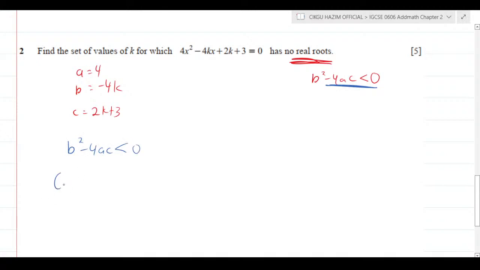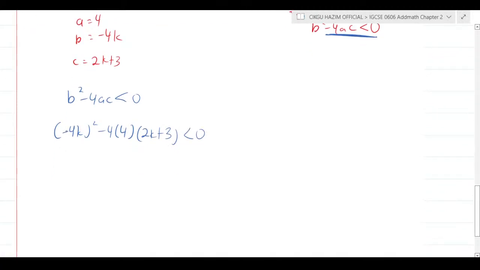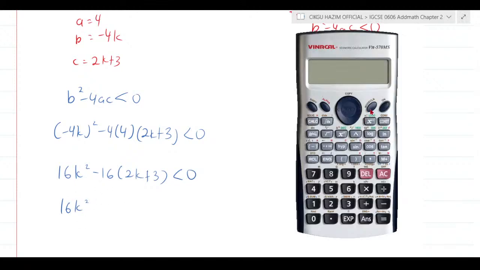So b squared is what? Negative 4k squared, minus 4 multiplied by 4 multiplied by c, which is 2k plus 3, less than 0. When you expand this, negative 4 multiplied by negative 4 is 16, k multiplied by k squared. And here we got negative 16 multiplied by 2k plus 3 less than 0. So 16k squared, negative 16 multiplied by 2 is negative 32. But if you're not sure, just press it in the calculator.